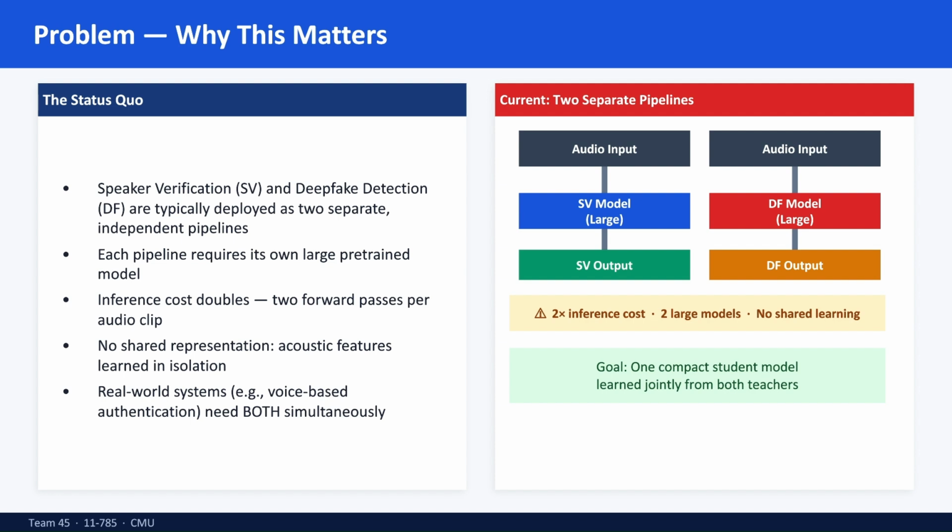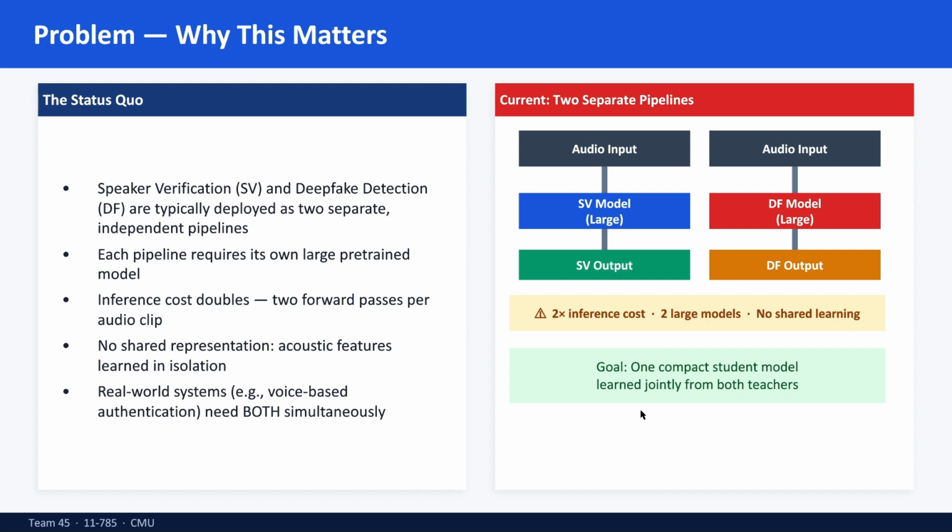To understand our motivation, look at the current industry standard. Right now, securing a voice-based application requires two entirely separate pipelines, one for speaker verification, identifying who is speaking, and another for deepfake detection, verifying if the speech is real. This is inefficient. It effectively doubles our inference cost, increases latency, and forces us to maintain redundant infrastructure. Worse, these models act in isolation. They fail to share the rich, overlapping acoustic features that distinguish human voice from an AI generated clone.